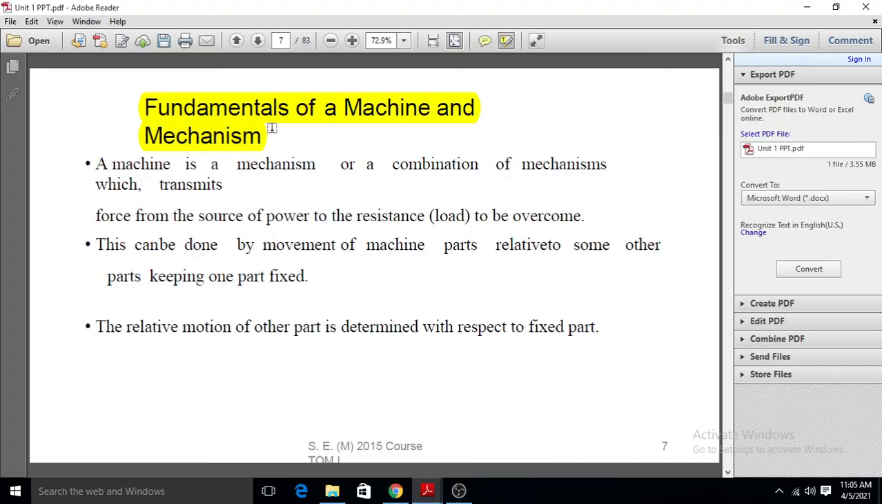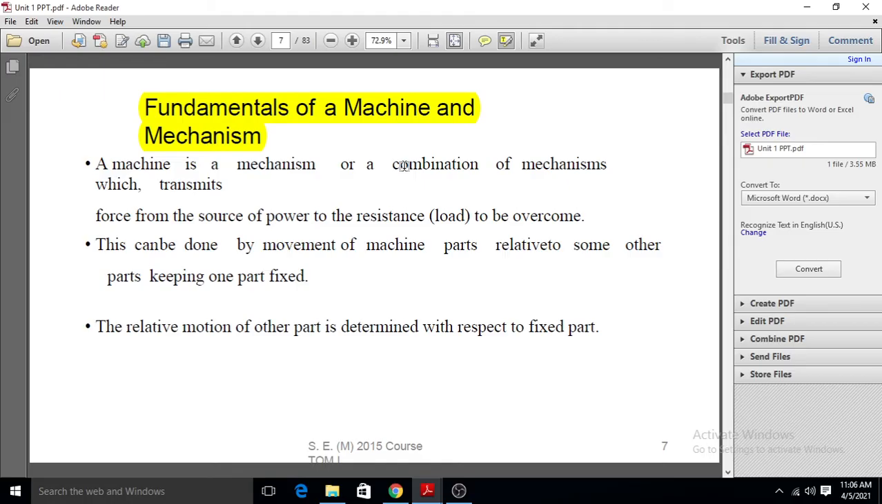What is a machine and what is a mechanism? Generally, on a large scale, machine and mechanism are the same term, but in detail there are small differences between them. We will discuss that further. Here, a machine is defined as a mechanism, or a combination of mechanisms. What is a machine? A machine is a mechanism or a combination of mechanisms.